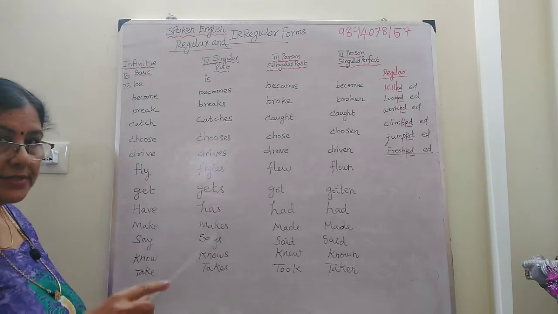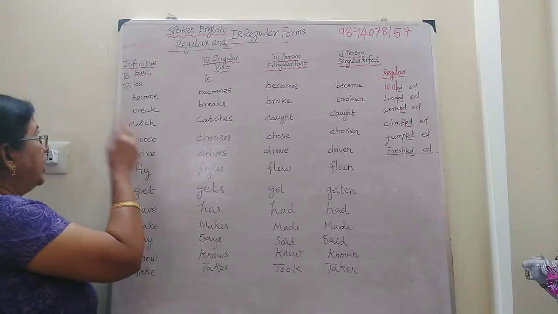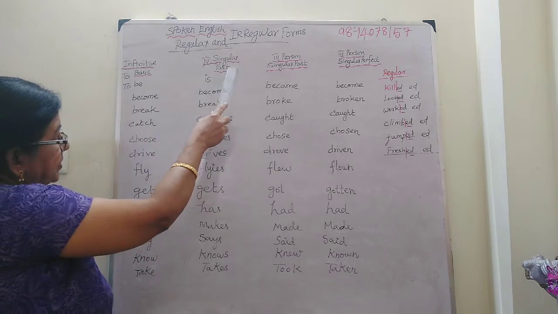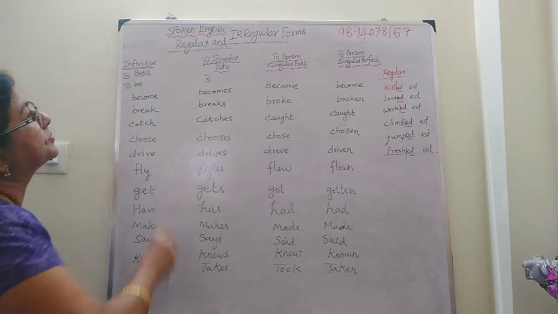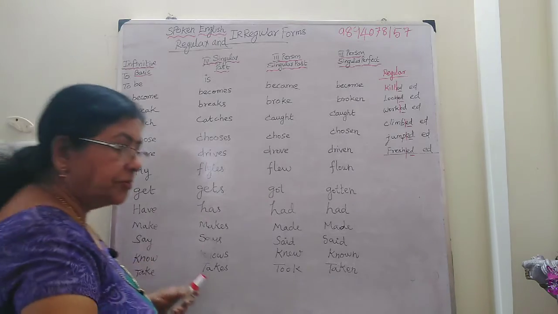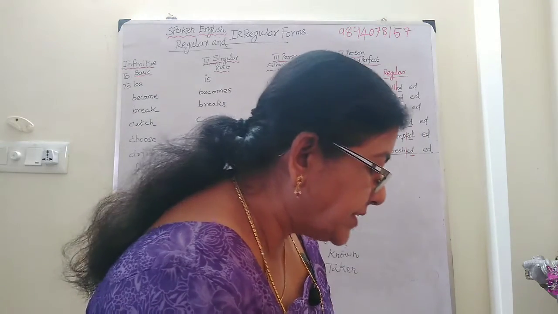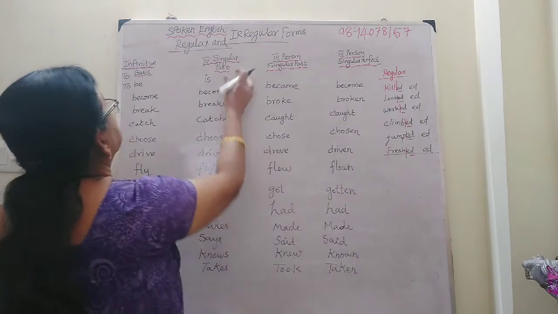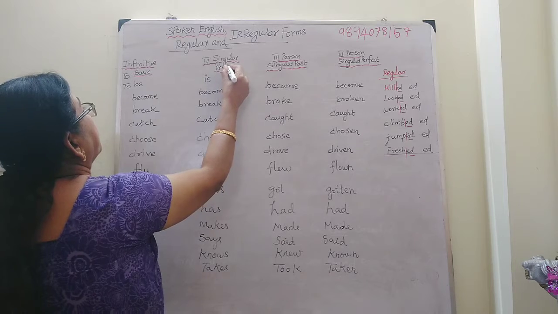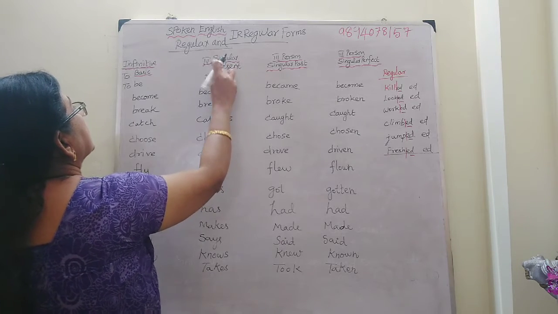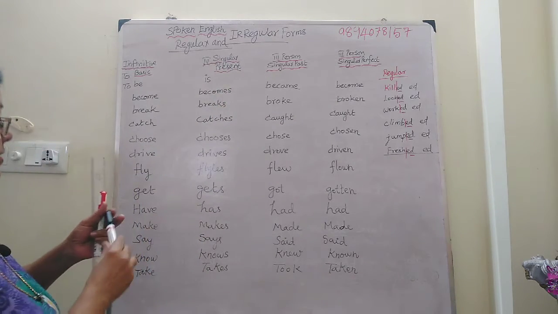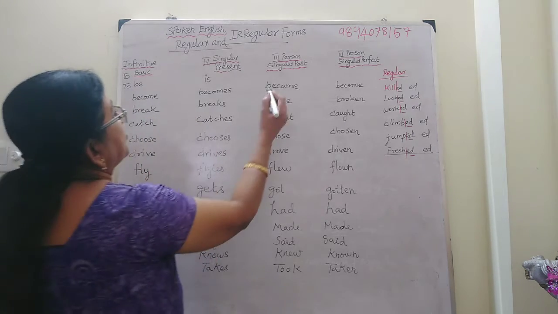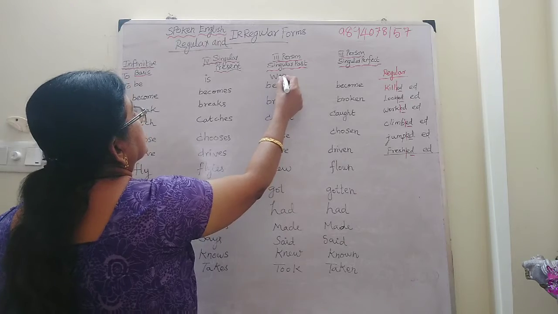So, this is the basic form of verb. To be is a form, the to be form of verb. To be, in third person singular present tense, will come. Here the present tense will come. This is the present form: is. Be, is. Past form: was. Okay.